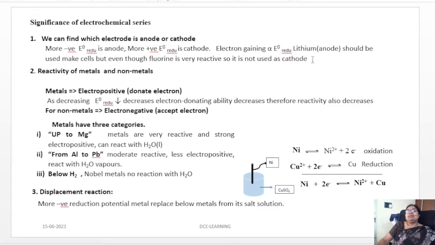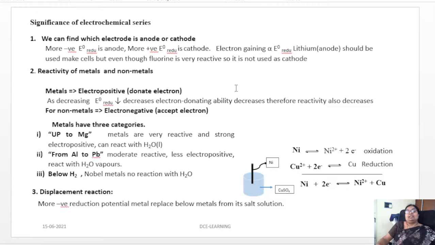Lithium as an anode should be used to make cells. You know the lithium ion battery and everything, so it should be used to make cells. But even though fluorine is very reactive compared to lithium, it is not used as a cathode there.